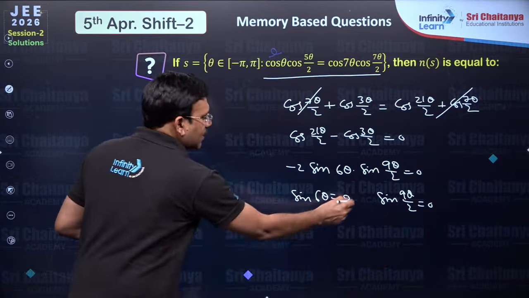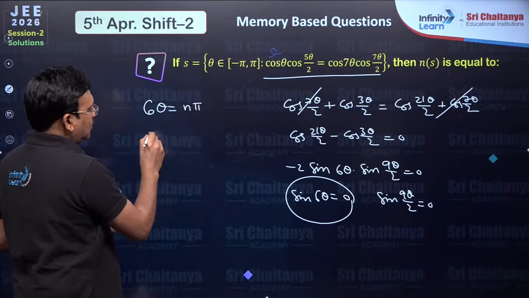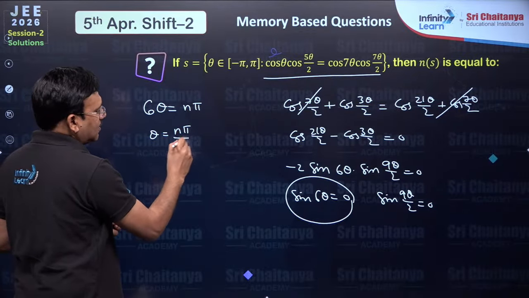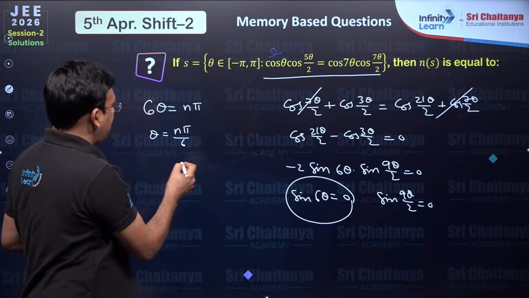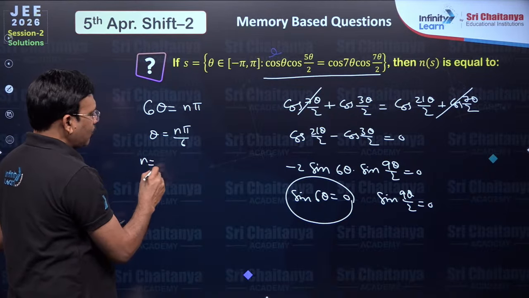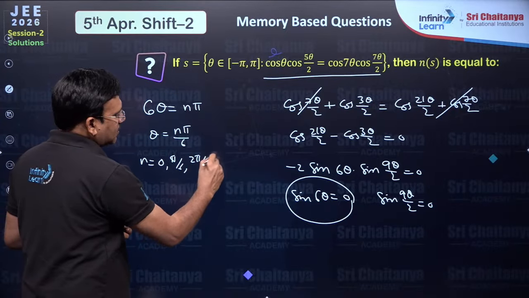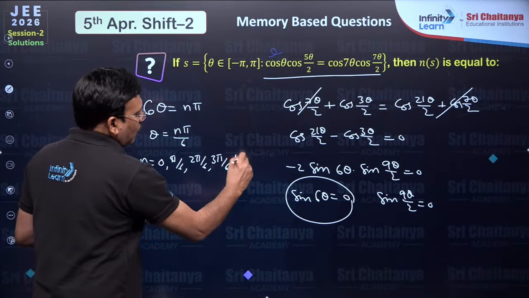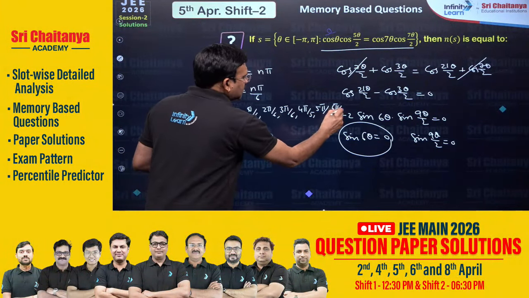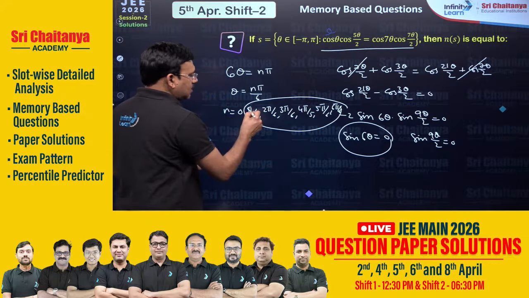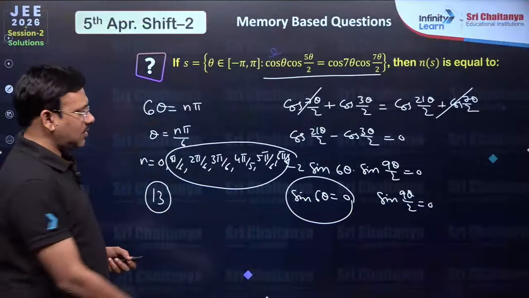And hence, if you take sin 6 theta is 0, 6 theta must be n pi. So theta must be n pi by 6, where n can be an integer. You can take from minus pi to pi. So if you put n as 0, you will get pi by 6, 2 pi by 6, 3 pi by 6, 4 pi by 6, 5 pi by 6, even 6 pi by 6 you can take. Similarly, these with minus also. 6 and 6, 12 plus 1, there are 13 solutions for this equation.